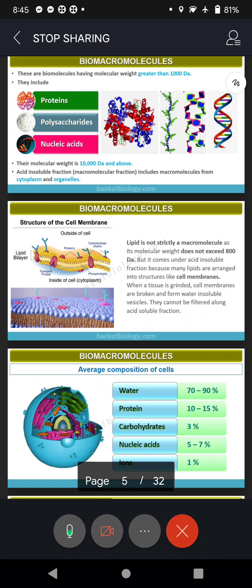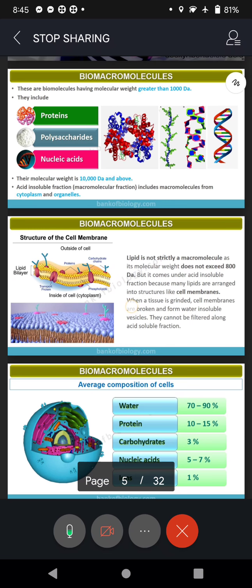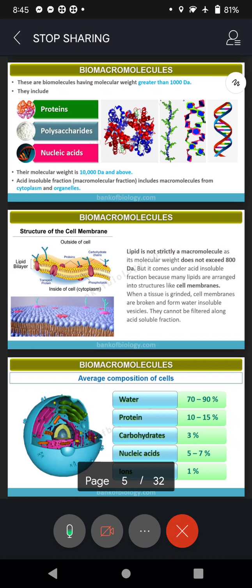Ruling out the unconcerned ones. The second type is, he will give one story. This is called case based MCQ. He will give you one story about cells and cell organelles or biomolecules, the chapter that we are dealing with. After that one paragraph, he will ask you MCQs. Based on the story, you have to read it correctly and focus on that, and MCQs will follow. That is the second type, called case based MCQ.